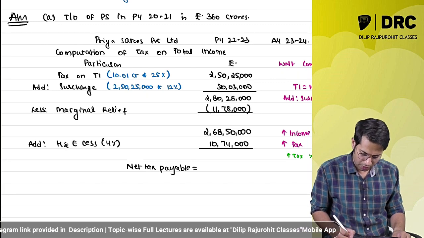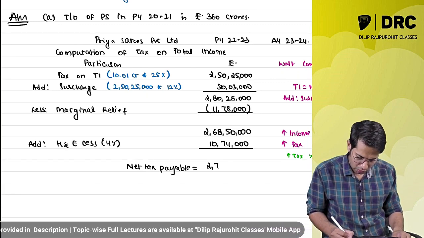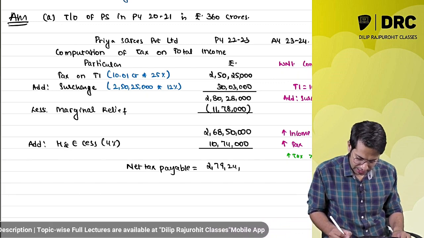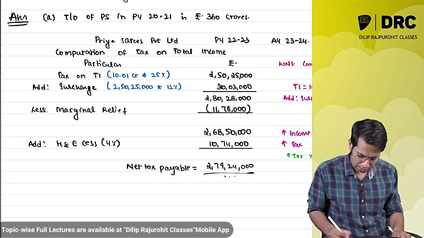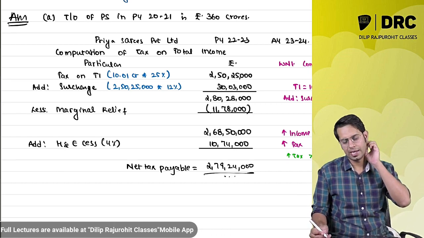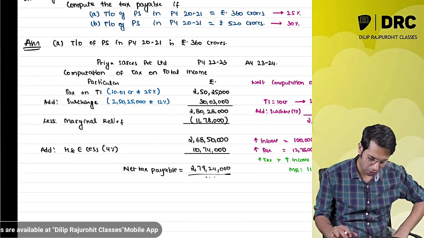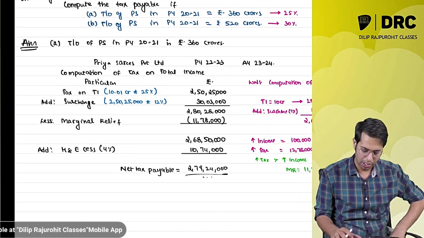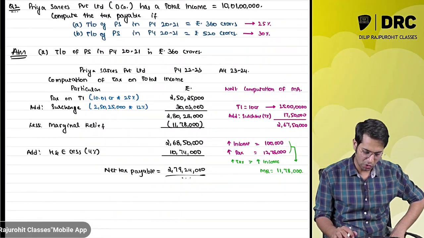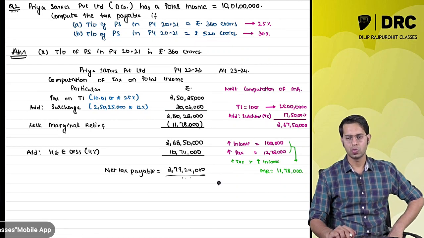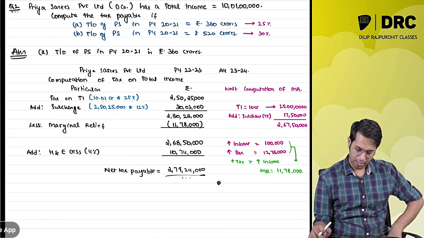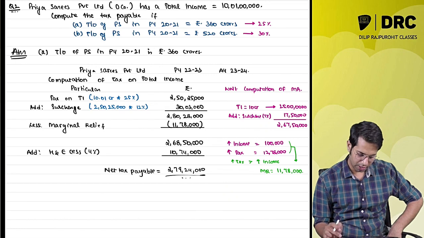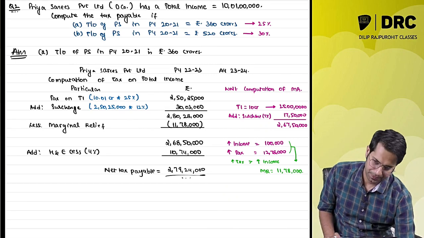So net tax payable. Net tax payable is how much? 2 crores 79 lakh 24,000. I hope this question is very clear to you all. I hope this point is very clear to you all. I hope you have also understood where you could have done the mistake.